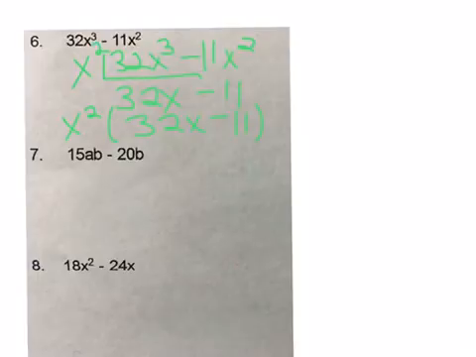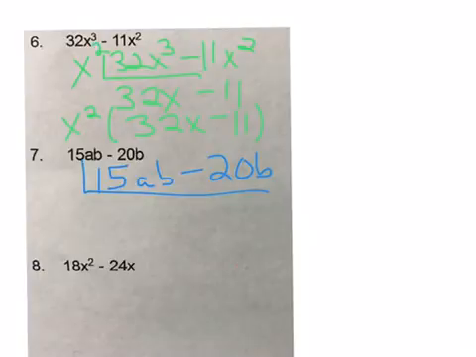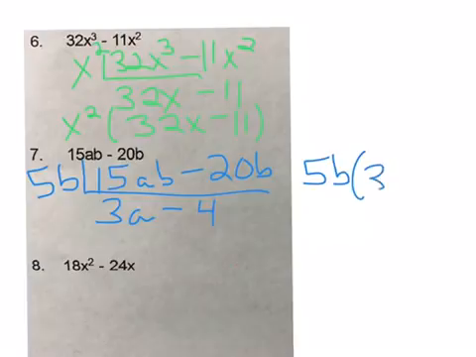Looking at number 7, we have 15ab minus 20b. So now I can see that I have coefficients and variables in common. If I look at 15 and negative 20, their common factor is going to be 5. If I look at ab and b, I have a common variable of b. So 15ab divided by 5b is going to be 3a. Negative 20b divided by 5b is negative 4. So on the outside is going to be 5b, and in my parentheses I'm going to have 3a minus 4.